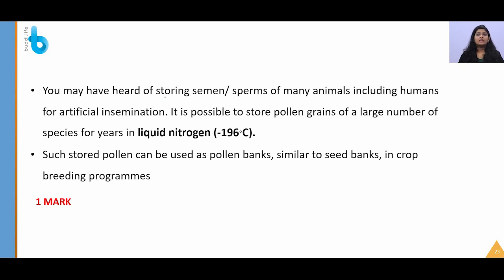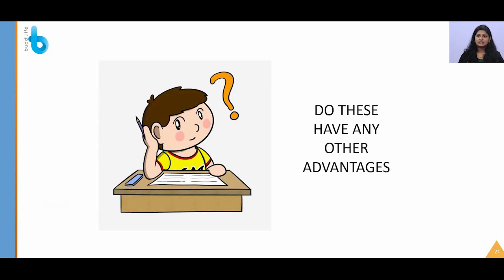You may have heard that semen, like sperms of humans or animals, is stored for artificial insemination. Likewise, pollen grains are also stored in pollen banks in liquid nitrogen at -196 degrees Celsius, and these can be used as a reserve of pollen grains. Again, liquid nitrogen, -196 degrees Celsius.